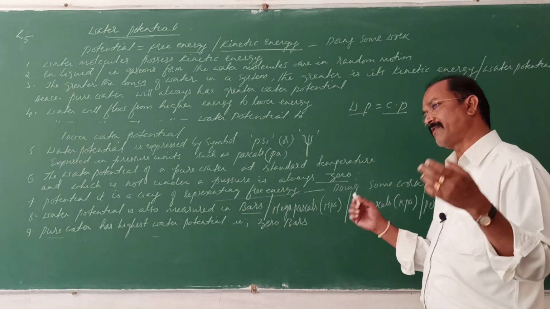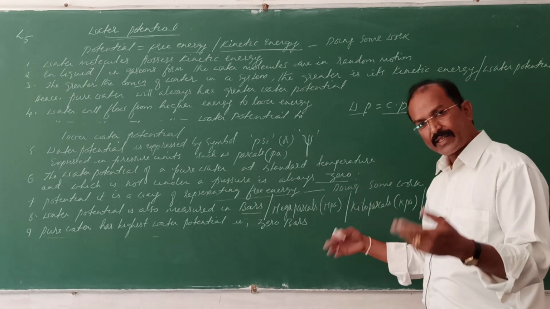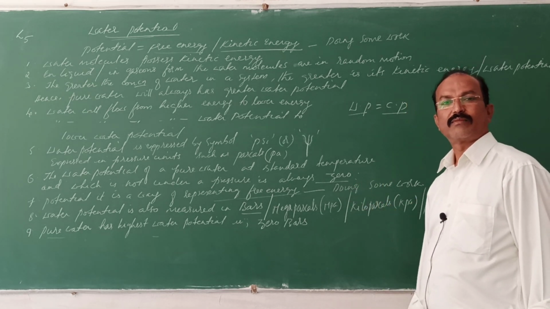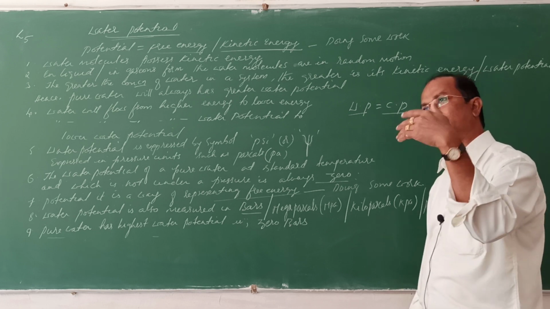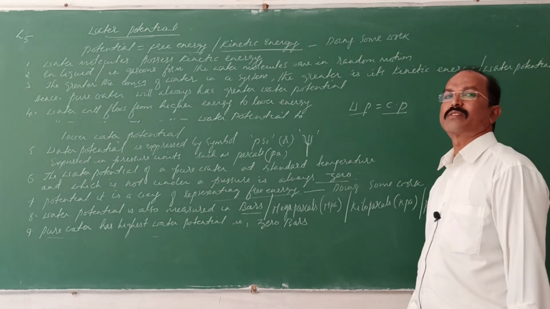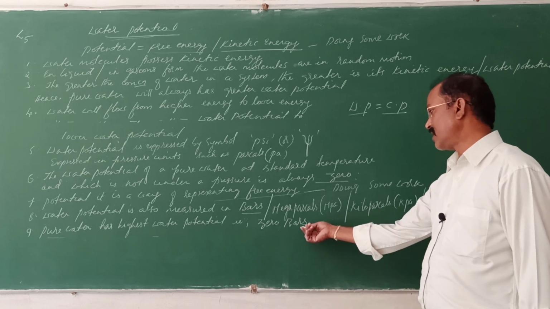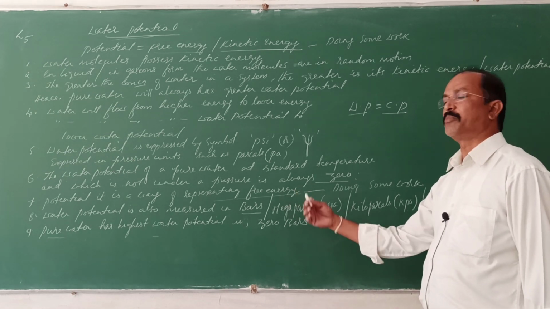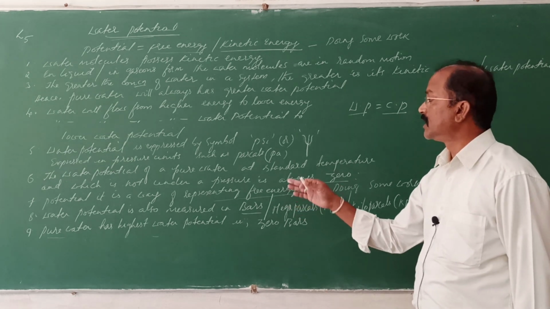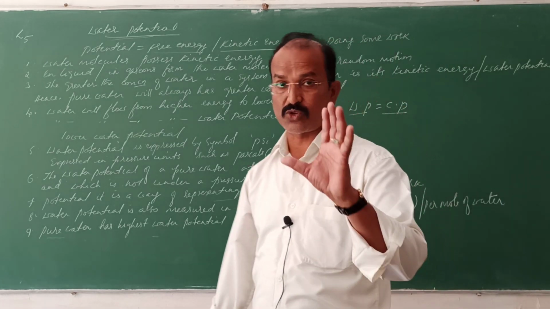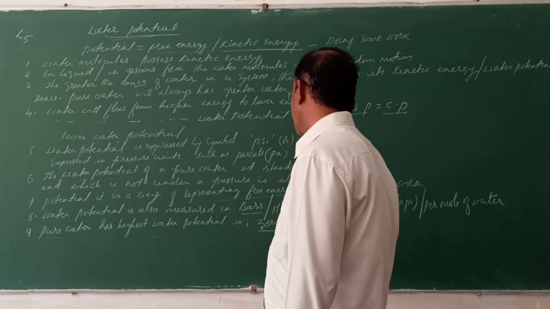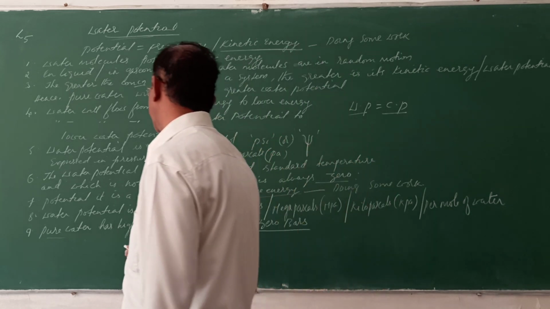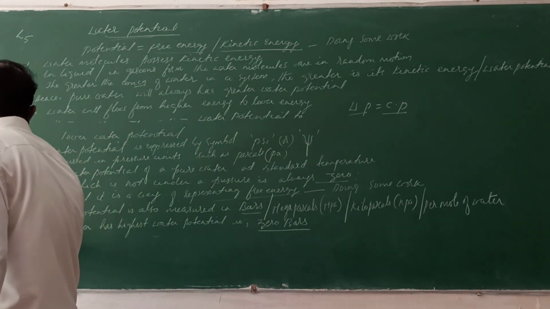In the plant body the water is always present in dissolved form, because of many solute substances, the sugars, the carbohydrates, so they are always dissolved. We cannot see pure water in the plant body, but pure water has the highest water potential, 0 bars.